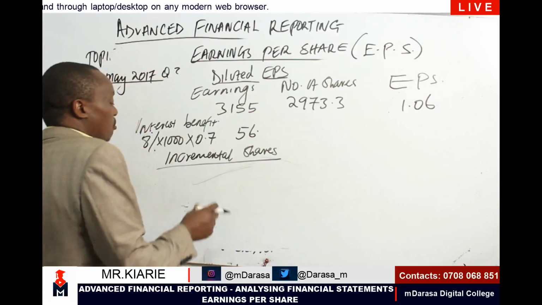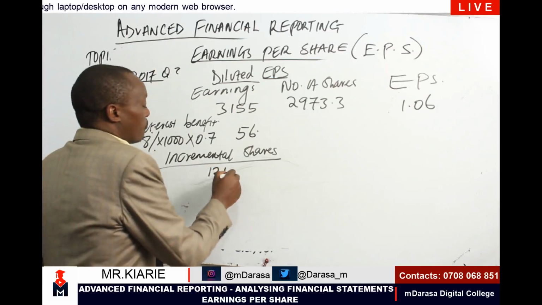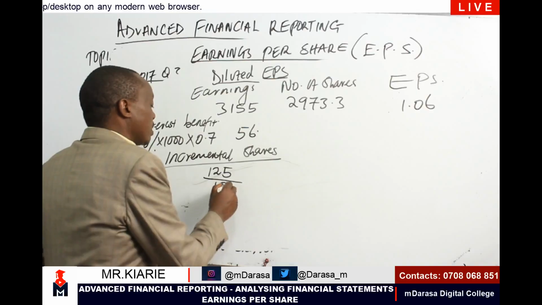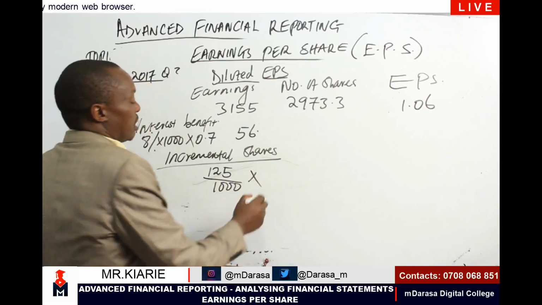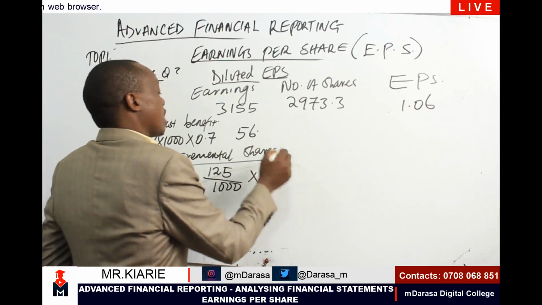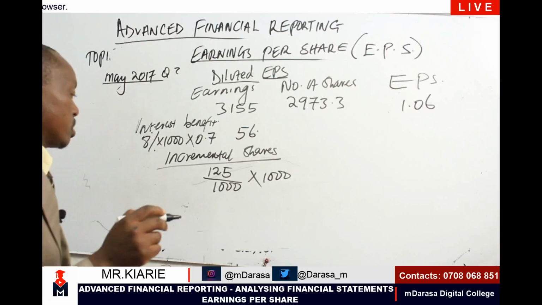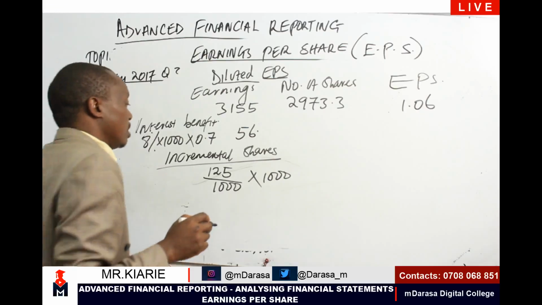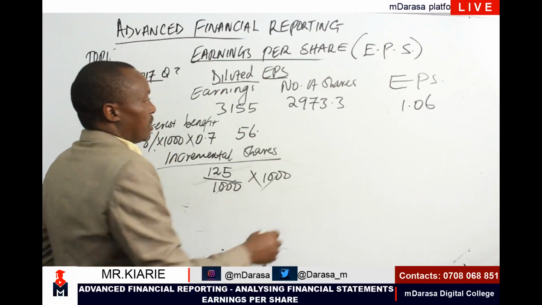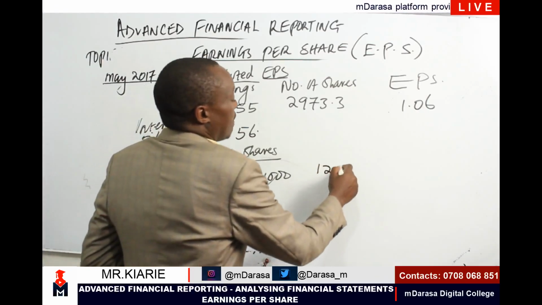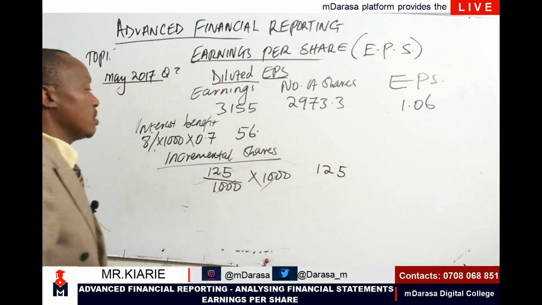So the rate of conversion is 125 for every 1,000. And we know that the value of this loan stock is 1 million. So once I eliminate the thousands, it will still be 1,000. Therefore, the 1,000 and the 1,000 cancel out, and my incremental shares would be 125.